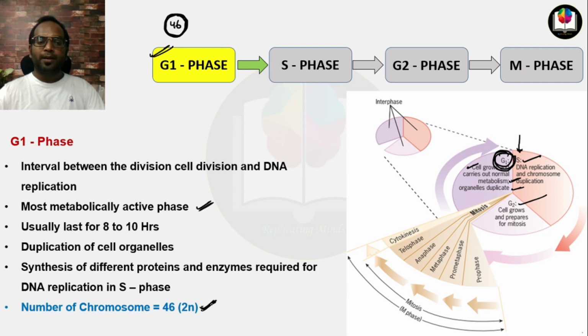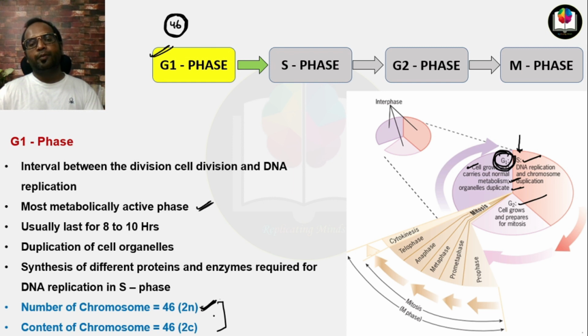You have to remember this. And the content of chromosome is also equivalent to 46. This is the scenario of G1 phase. Here the number of chromosomes will be 46 and the content will also be 46.